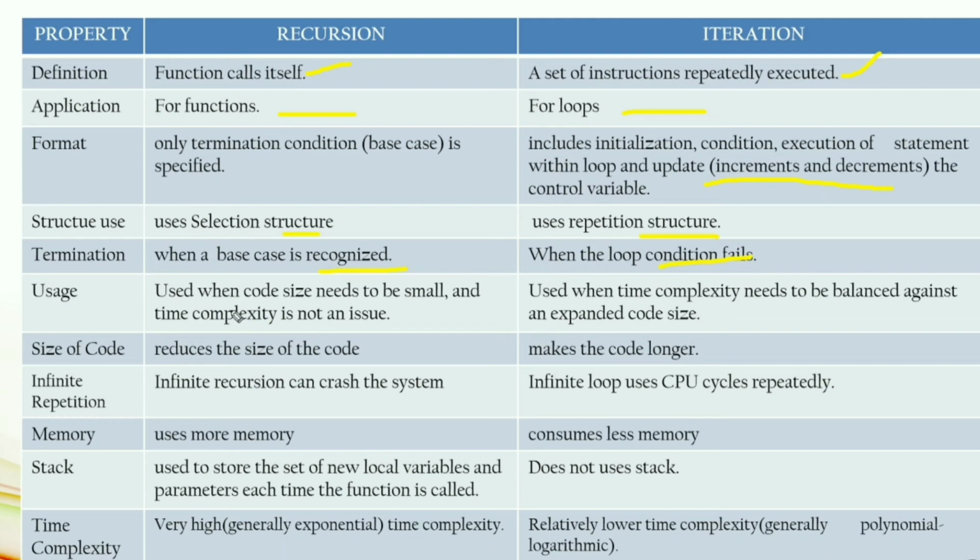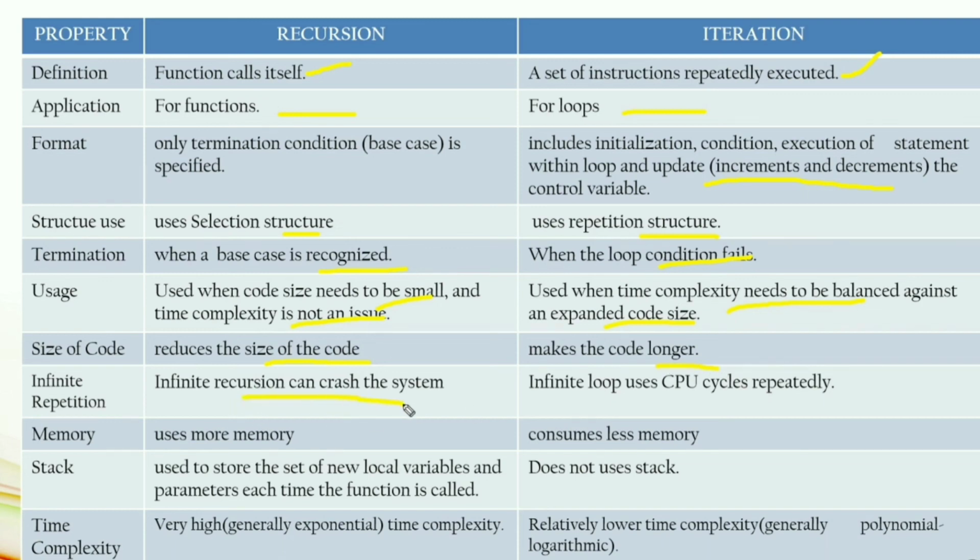Recursion is used when the code size needs to be small and time complexity is not an issue. Iteration can be used when time complexity needs to be balanced against an expanded code size. When we are using the recursion, the time complexity and space complexity are also greater compared to the iterative applications. Recursion reduces the size of the code, and iteration makes the code longer.